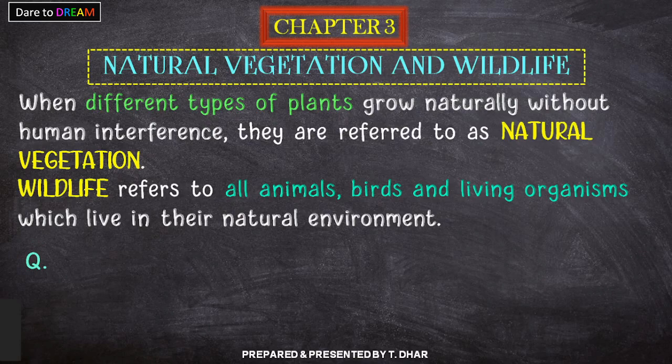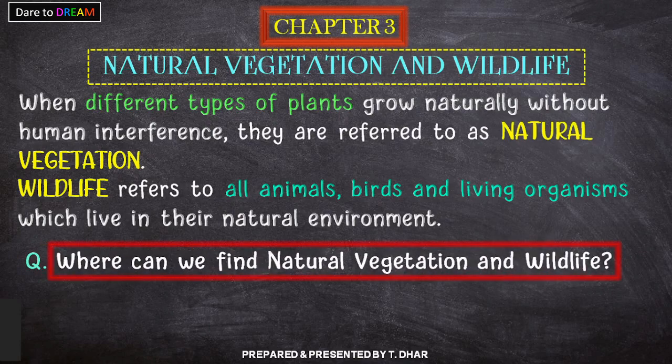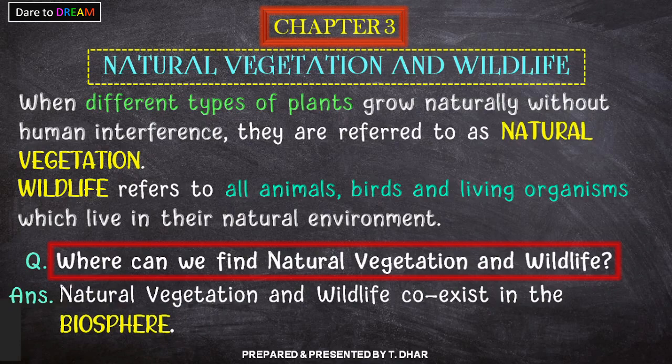Now the question comes, where can we find this natural vegetation and wildlife? हमें natural vegetation और wildlife कहाँ मिलेंगे? And the answer is, natural vegetation and wildlife coexist in the biosphere. Natural vegetation and wildlife both are kinds of life forms. So we find all these life forms in the biosphere.